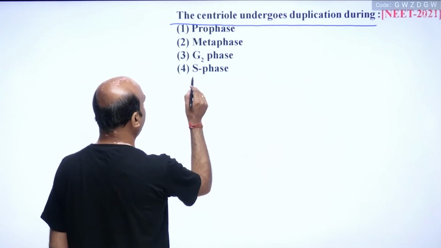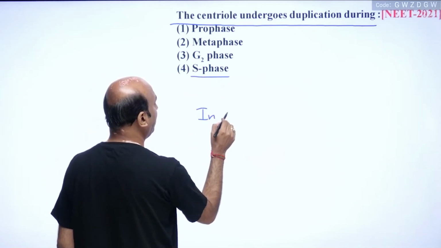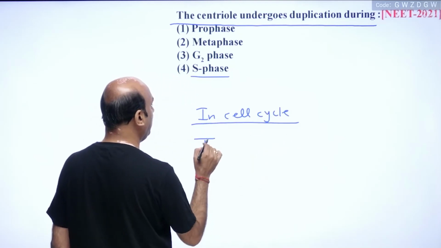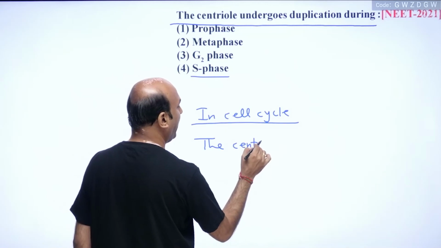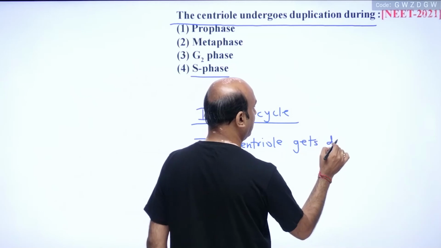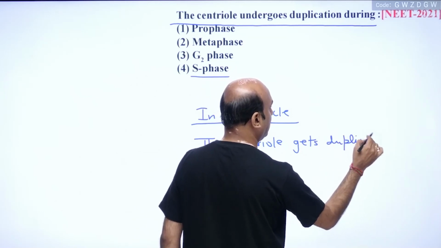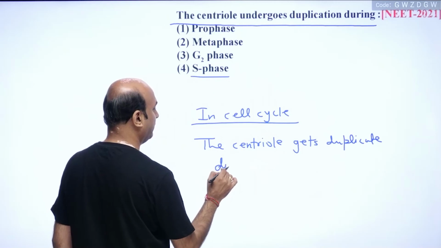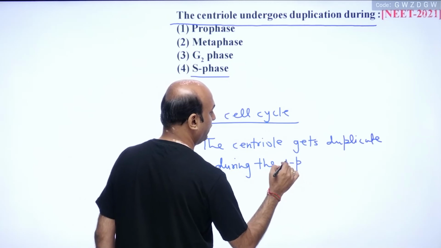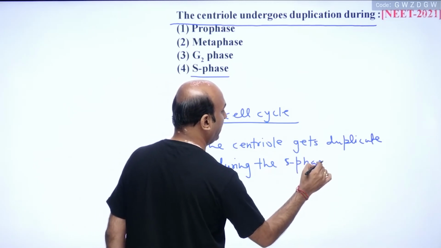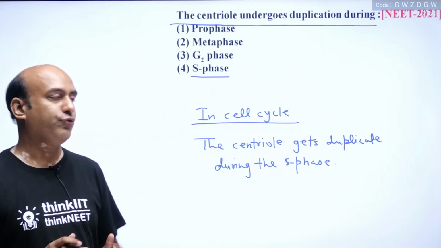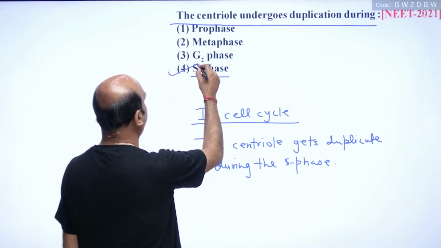We know that student, in the cell cycle, the centriole gets duplicated during the S phase of the interphase. So student, that is where the centriole gets duplicated. So student, here the correct answer is option number 4, S phase.